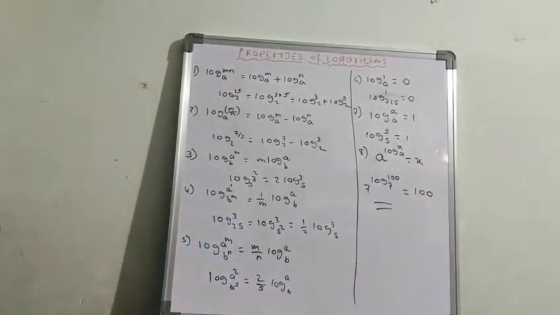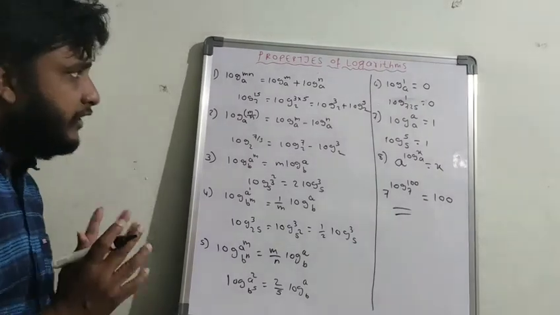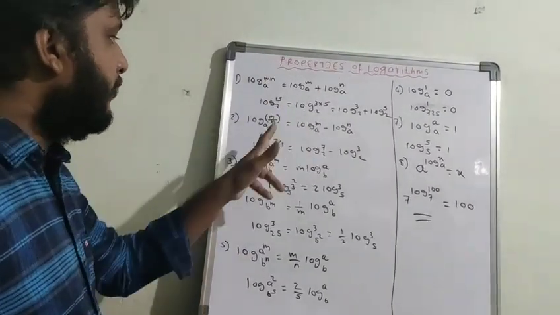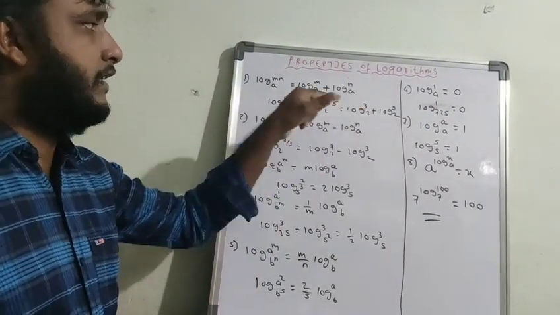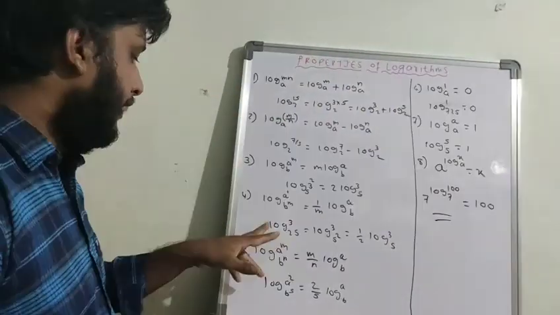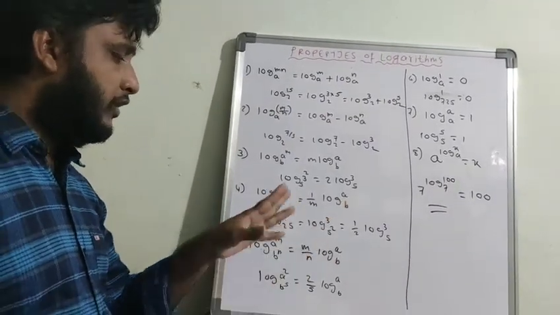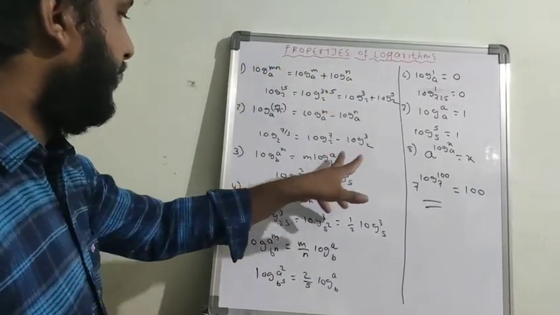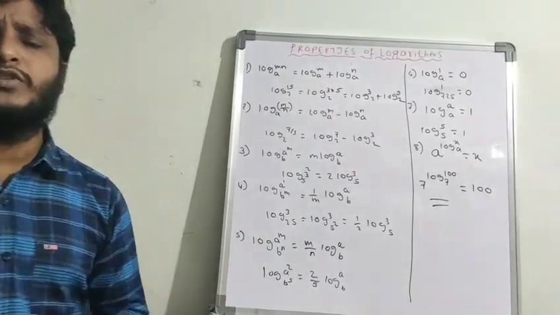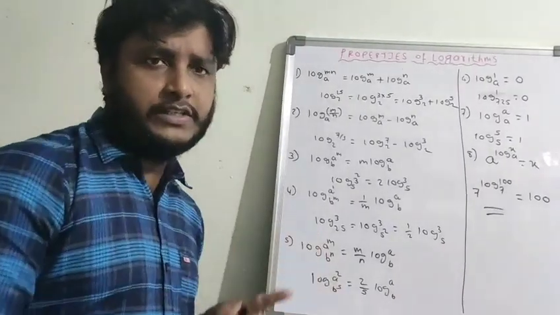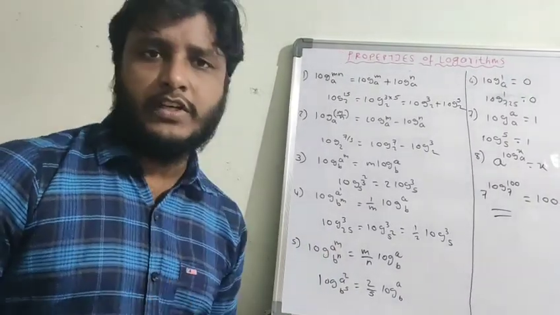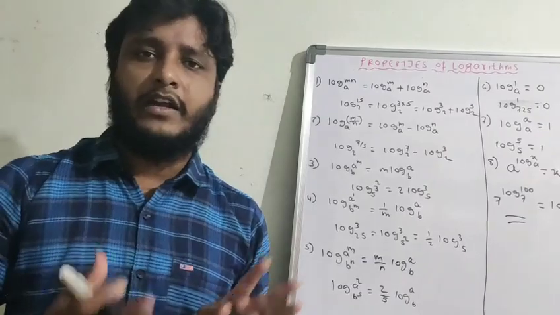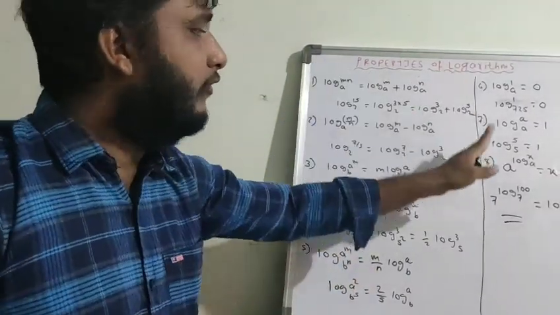So these are the different types of properties of logarithms. In these properties, what bases am I taking? Here I took base a, which should not equal 1, and here I took base b, which also should not equal 1. And the values m and n, a and b, are all positive real numbers. According to the definition, you have to take positive real numbers as values, and the base should not equal 1.